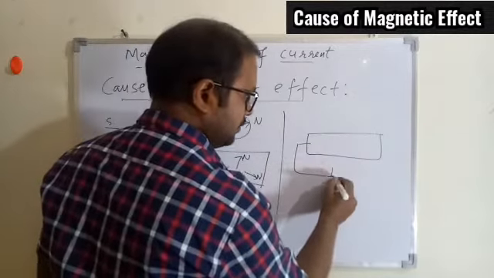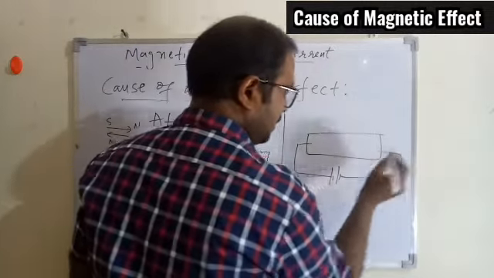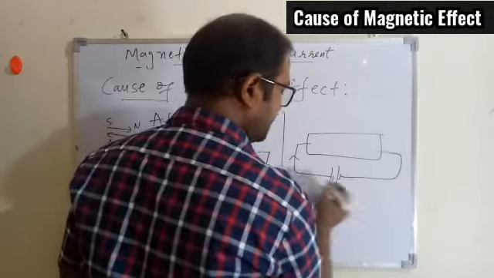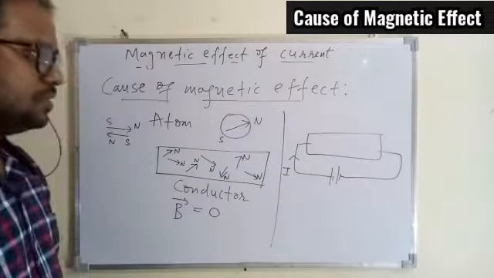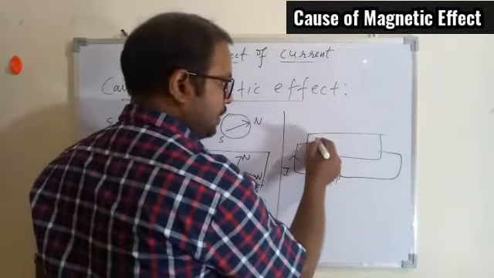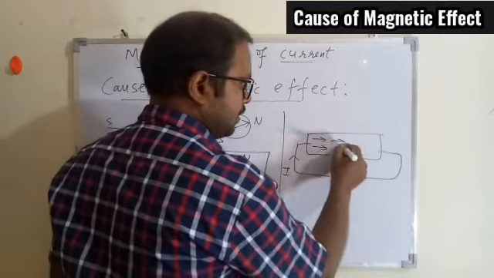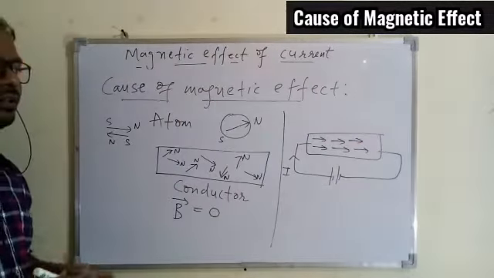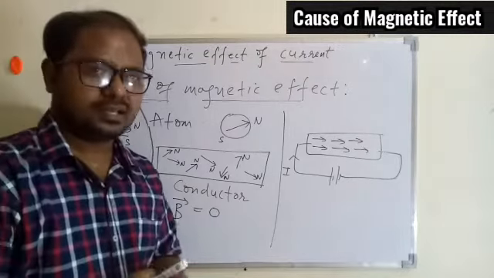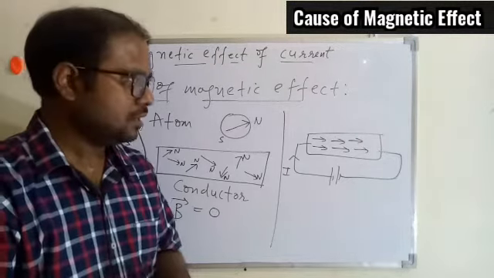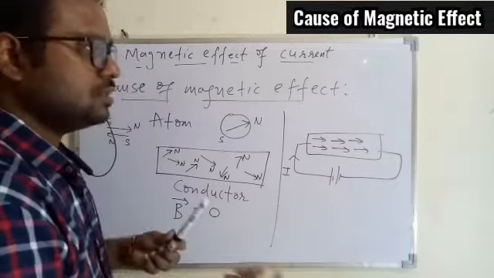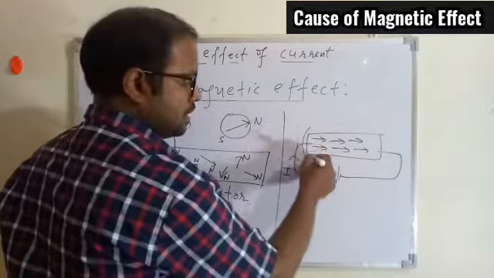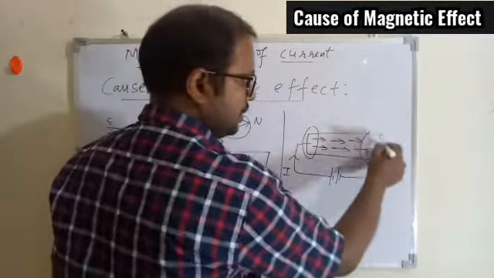we connect the conductor with the power supply, electric current starts flowing through the conductor, then what happens? All the atoms which are behaving as a magnet, they face along the same direction, that is they get oriented in the same direction. Now just imagine this side we have the south and this side we have the north.